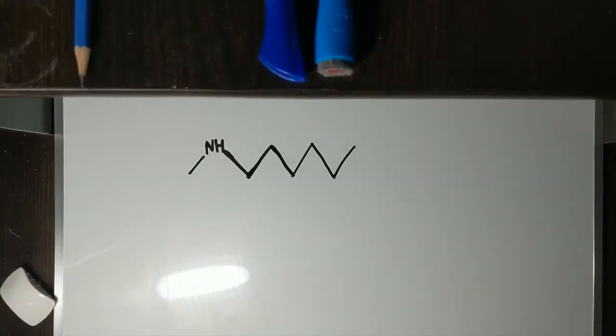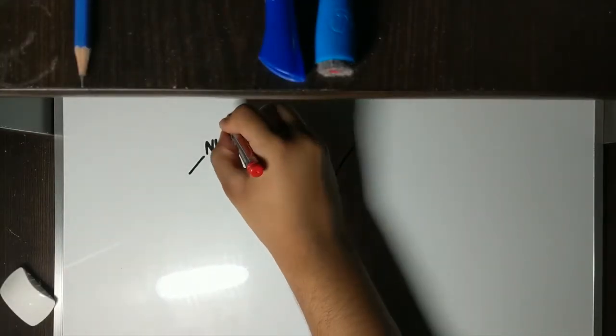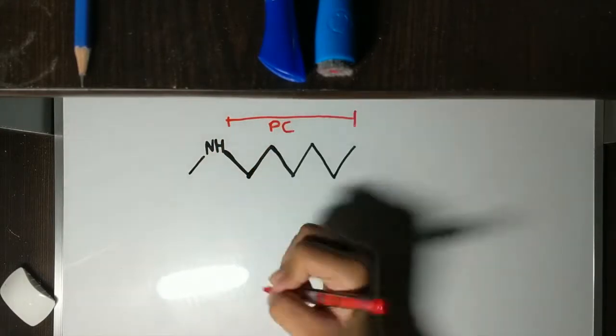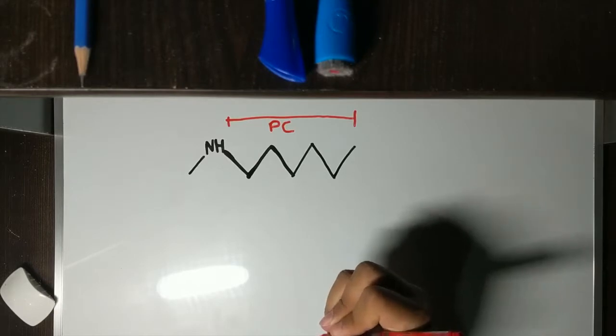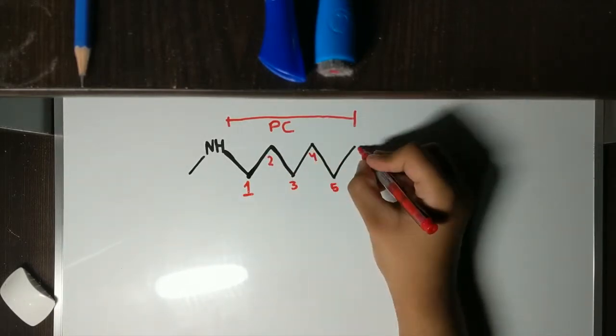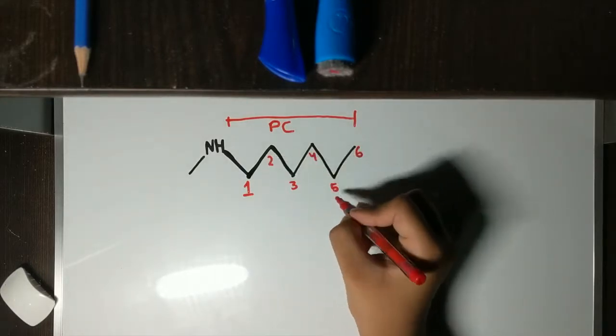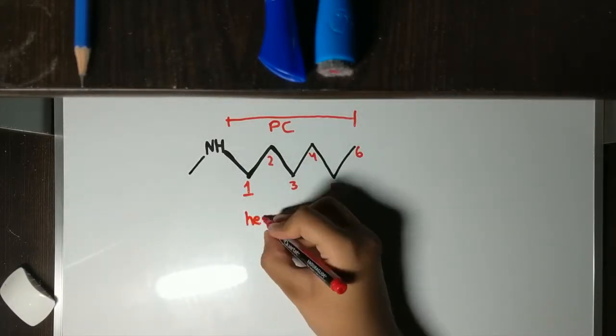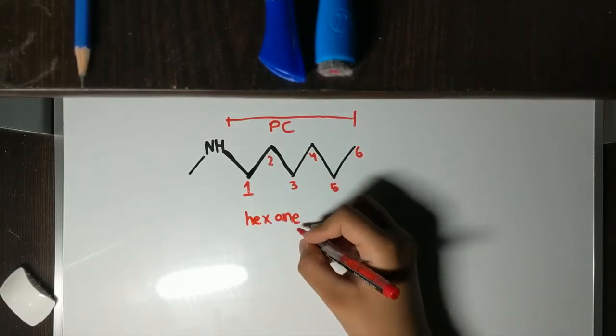Next example is an amine with a side chain and a parent chain. First we're going to label which one is the parent chain, which is the longest, which is that one. Now, we're also gonna label how many carbons there are. We're gonna count 1, 2, 3, 4, 5, 6. 6 carbons, so that means it is hexane.